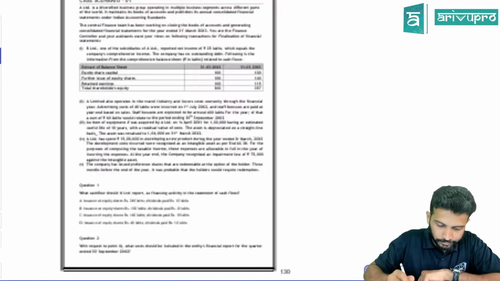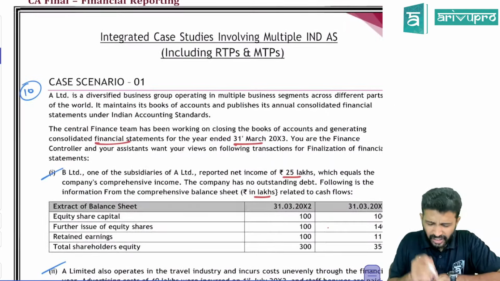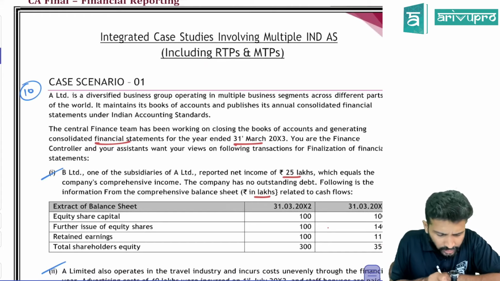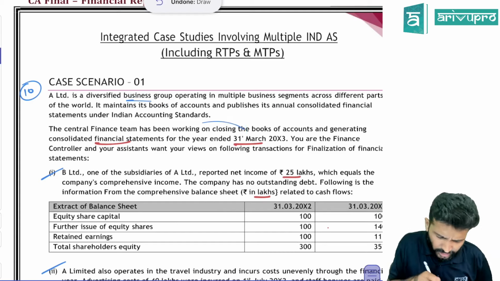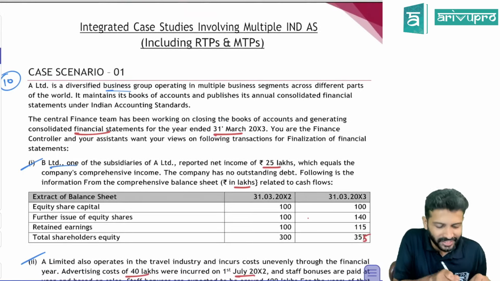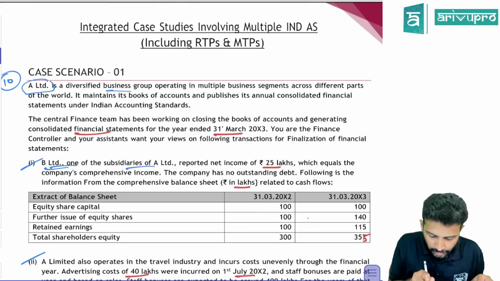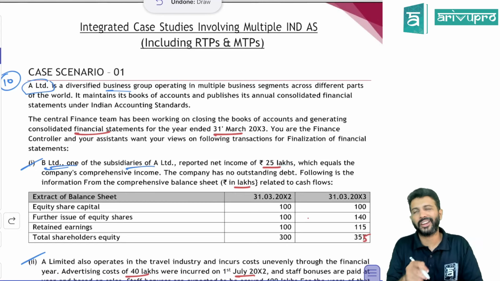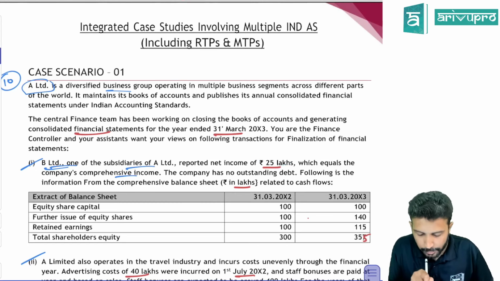Then let's take up this question now. I think this was there in your MTPs. A Limited is a diversified business group, so they are into many businesses. So they have many subsidiaries also. Full story they're giving, so let's go into that. The parent company is A Limited. They have one subsidiary, B Limited, which reported a net income of 25 lakh. The subsidiary's profit is 25 lakh, which is equal to the company's comprehensive income. The company has no outstanding debt.